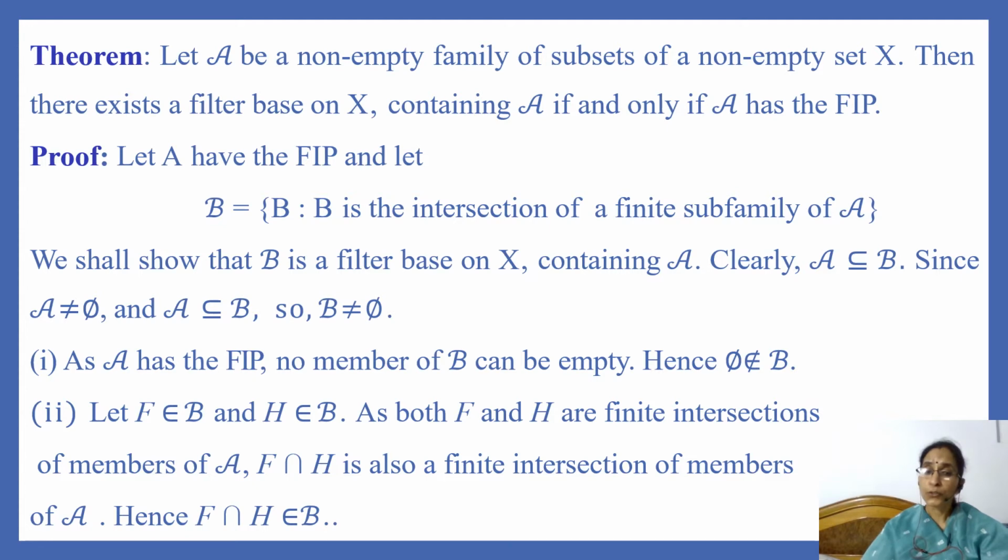Let F belong to B and H belong to B. As both F and H are finite intersections of members of A, F intersection H is also a finite intersection of members of A. Hence, the intersection of F and H belongs to B.